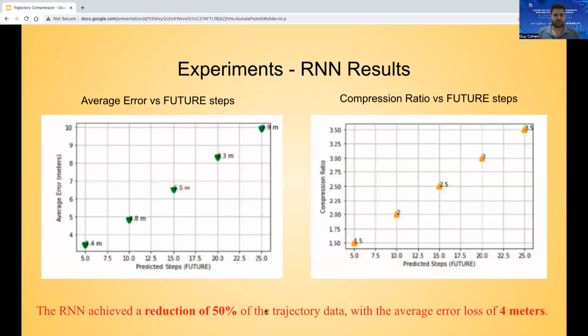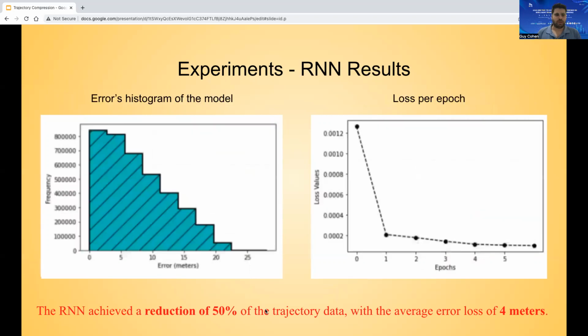Here on the left chart, you can see the average error versus the future steps. And on the right side, you can see the compression ratio versus the future steps. On the left side, you can see the error histogram, and on the right side, you can see the loss per epoch. After one epoch, the model started to converge. The RNN achieved a reduction of 50% of the trajectory data with an average error of 4 meters.